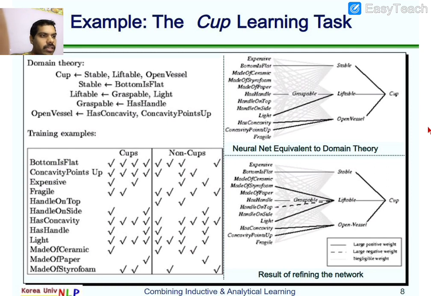If you look here also: cup, stable, liftable, open vessel. If you observe carefully, there are dotted lines. What is this dotted line? Negatively impact. So handle on top: already told you, a cup having a handle on top is easy to lift, but it is not possible to have tea, so it cannot be used for grasping.